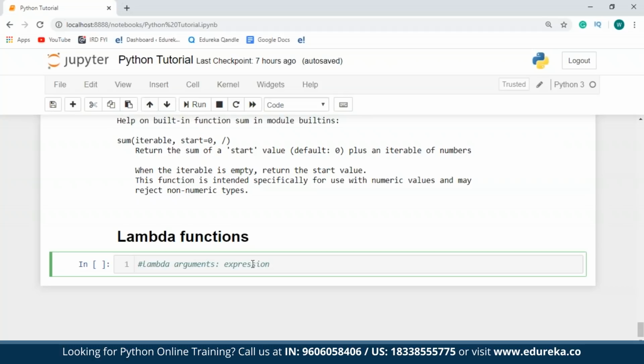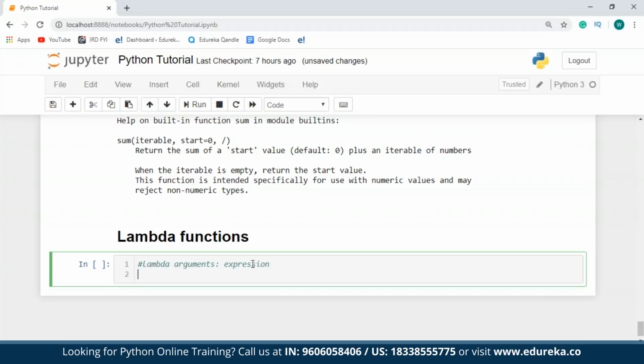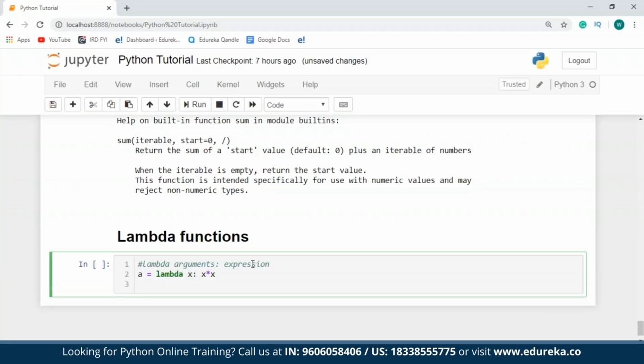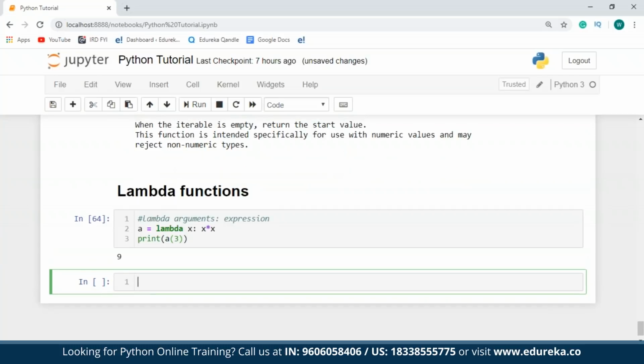So now let's just take an example of a lambda function. So I'll just take a variable A, and now I'll make use of the lambda function. I'll just take one argument for the first example. I'll say lambda x, return x star x. And now I'll say print A of 3. So as you can see over here, I've got the output for x star x when A is 3, and therefore the output is 9.